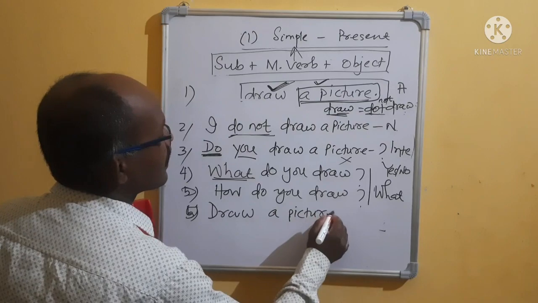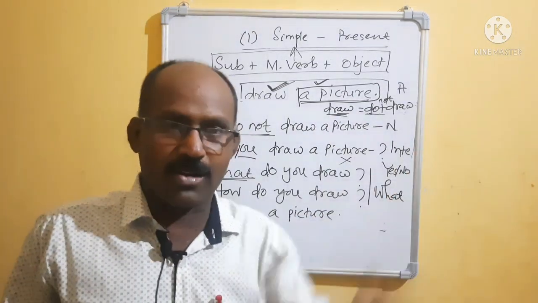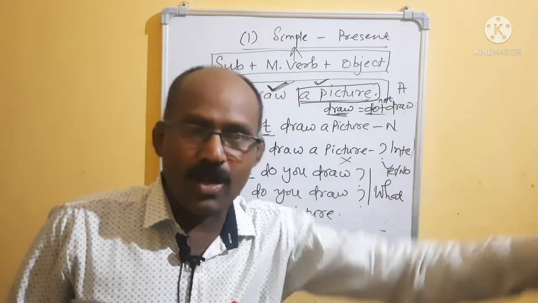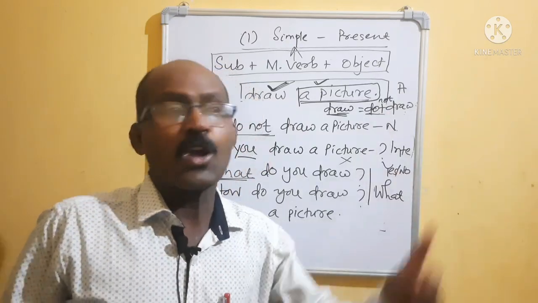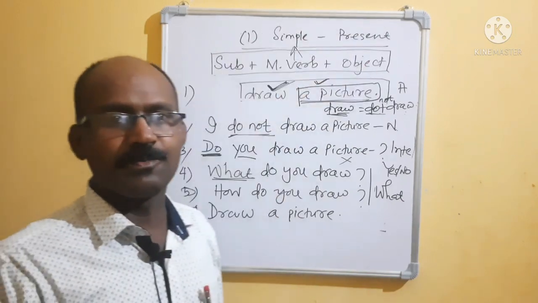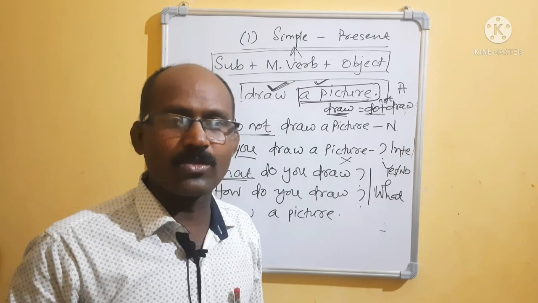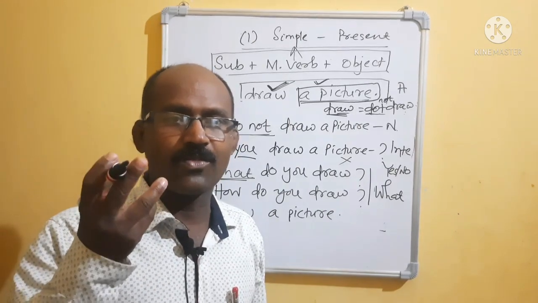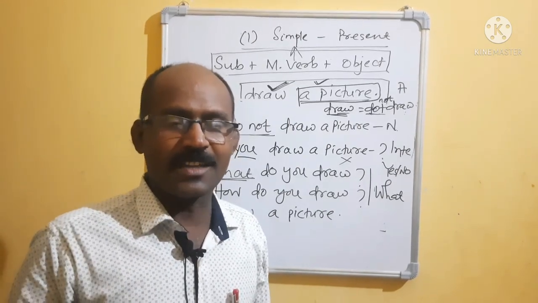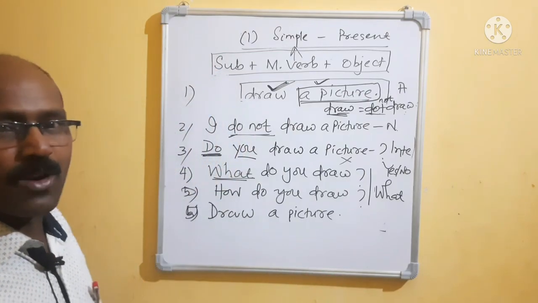Here the subject is in hidden form. That means you are ordered, requested, advised or suggested to draw a picture. Sometimes I tell you: switch off the light, bring a glass of water, go, stand up, sit down, take a cup of tea please. These sentences are imperative sentences.